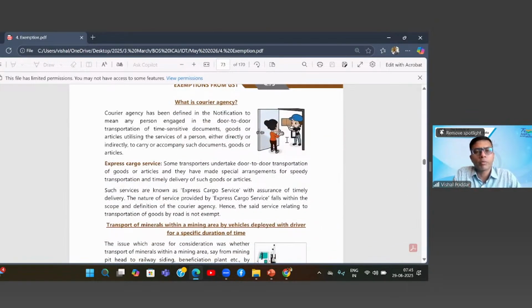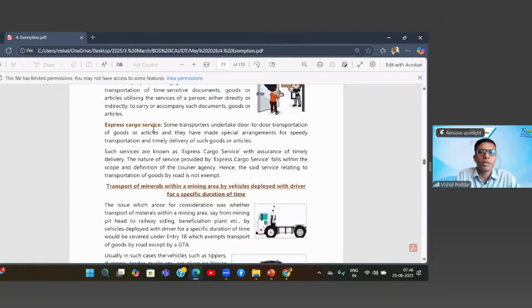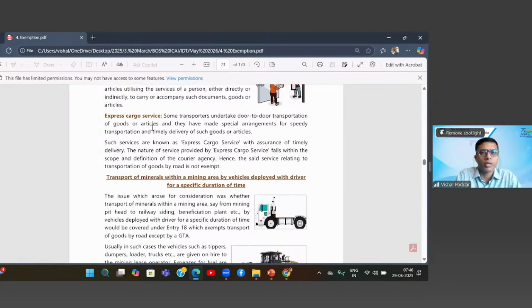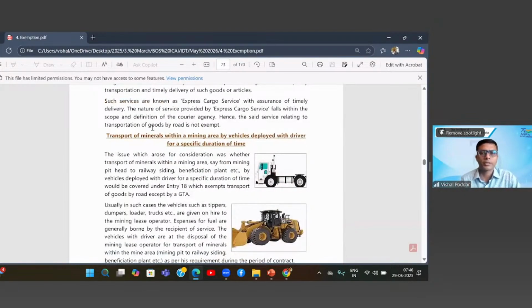Now, the point is about what is a courier agency. We have a basic idea because we experience this daily. Whoever are giving this door-to-door delivery are generally covered in courier. Now, within courier, we have nowadays express cargo, where special arrangements are made so that goods reach you at a faster pace and in less time. All these are covered in this category of courier only. Next,